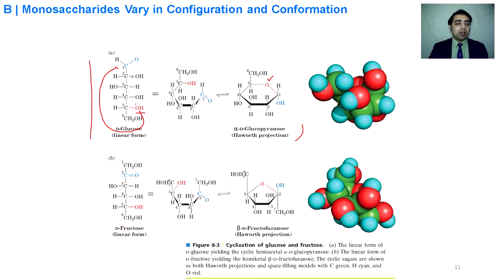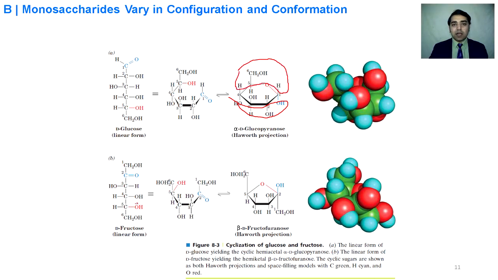The groups on the right-hand side, on the second, third and fourth carbons, come beneath the ring: OH, H and OH. The CH2OH goes upward from the ring. A solid bond shows that the bond is towards the reader, and a thin line is away from the reader. All these groups are below the ring and these three groups are above the ring.